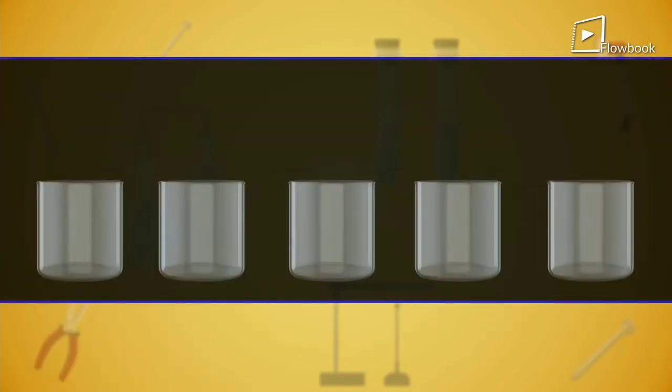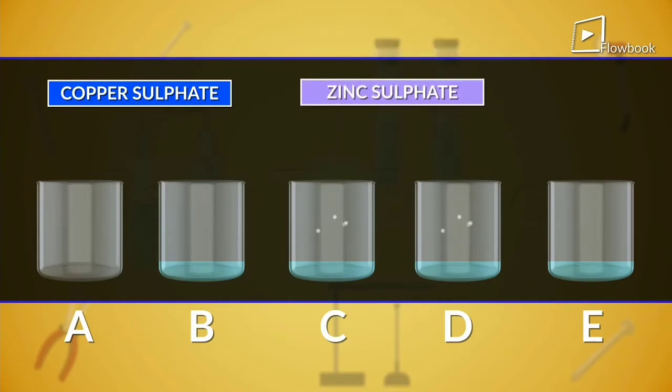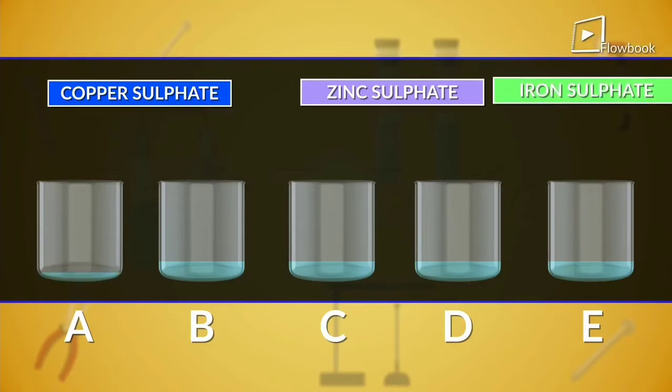Here we have 5 beakers labeled as A, B, C, D, E. We will pour 50 ml of water in each beaker. Now, dissolve a spatula of copper sulfate in beakers A and B, and dissolve a spatula of zinc sulfate in beakers C and D, and iron sulfate in beaker E.